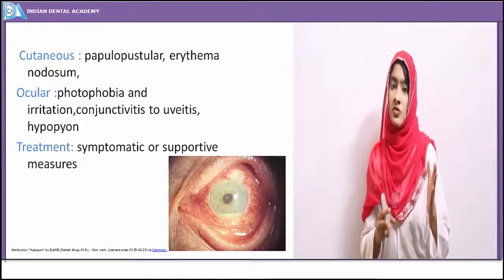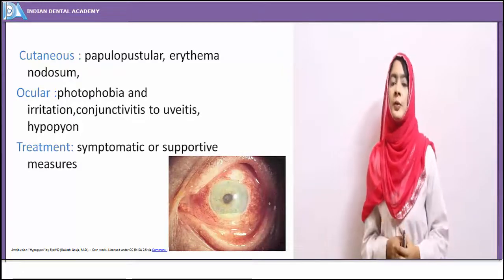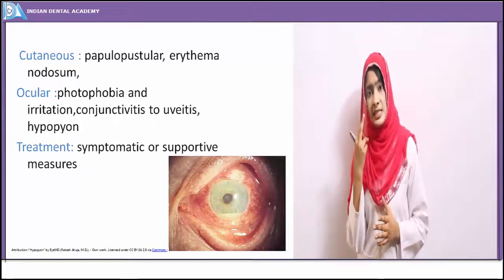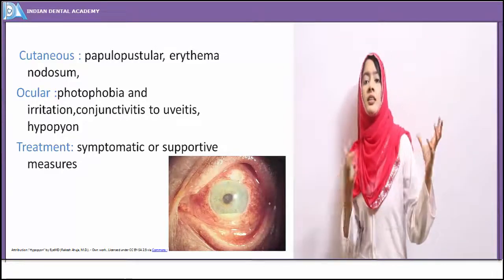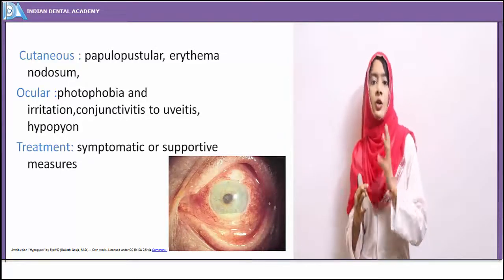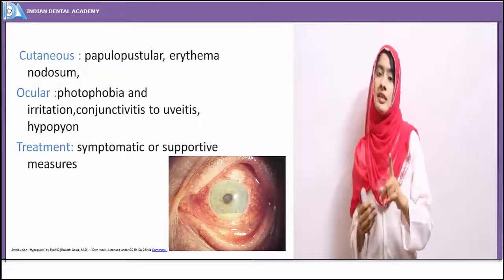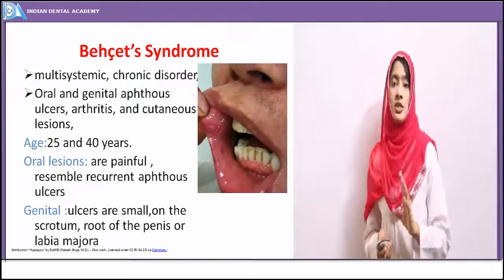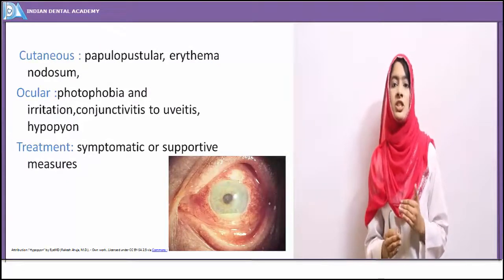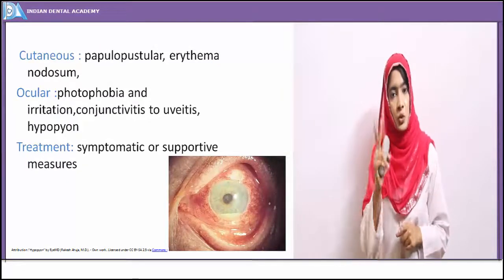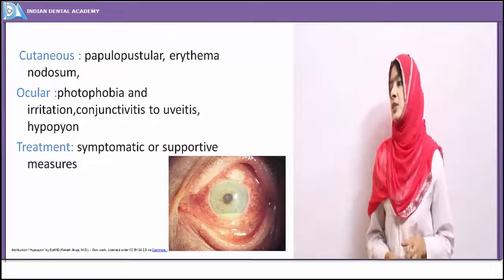So it progresses from conjunctivitis to hypopyon. So the eyes, the skin, and the oral mucosa, these three, or the tetrad, along with arthritis, which is also seen in Behcet syndrome. These four together constitute Behcet syndrome. Out of these, at least two symptoms must definitely be present.